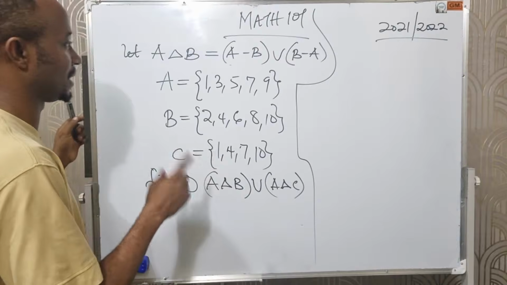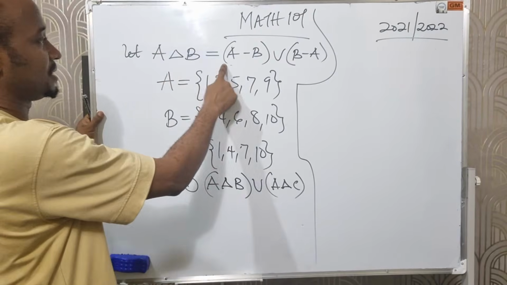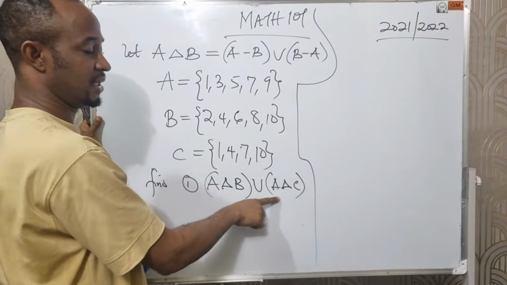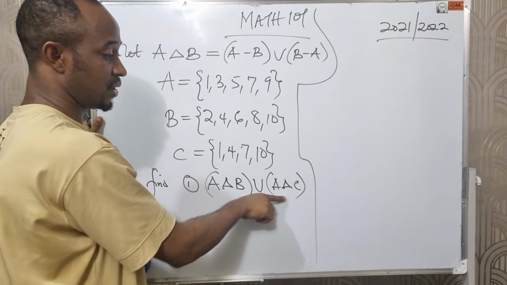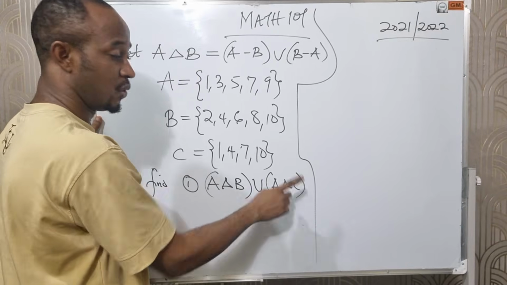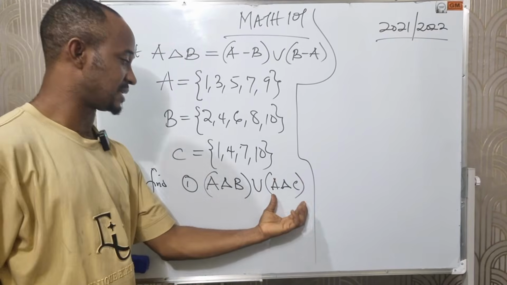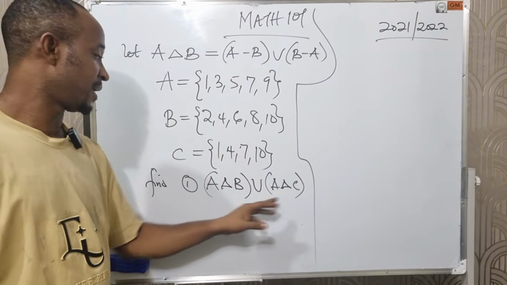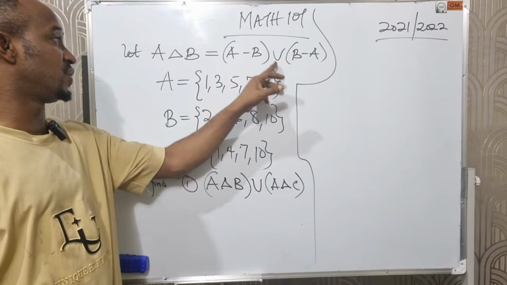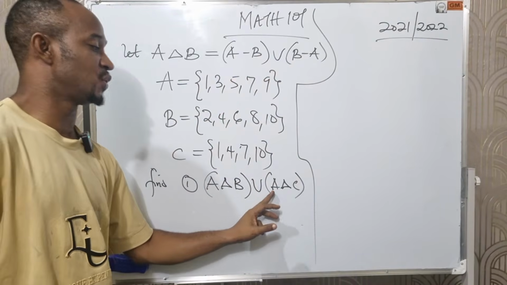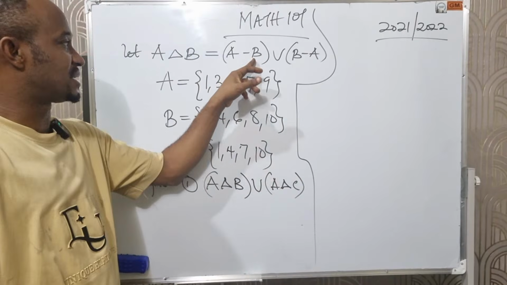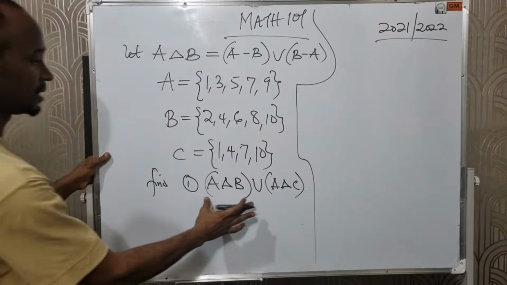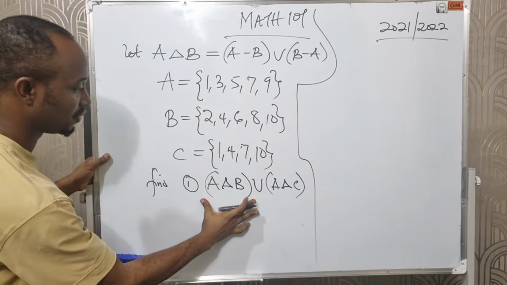Already we have been told that the symmetric difference between A and B is A minus B union B minus A. But we are not given that of A and C. We don't know the symmetric difference between A and C. So we can define that of A and C from here. If A and B is A minus B union B minus A, that means between A and C will then be A minus C union C minus A.